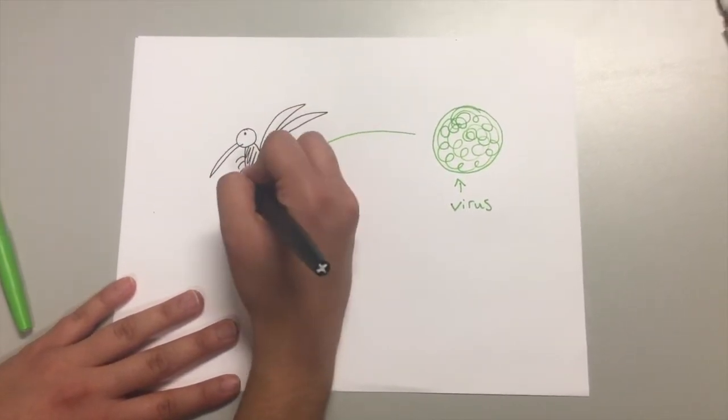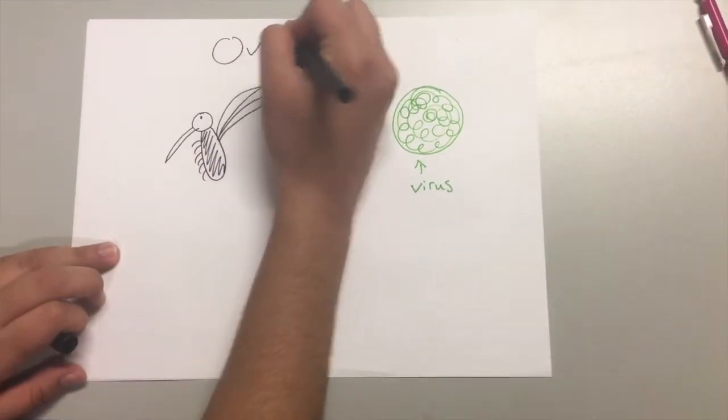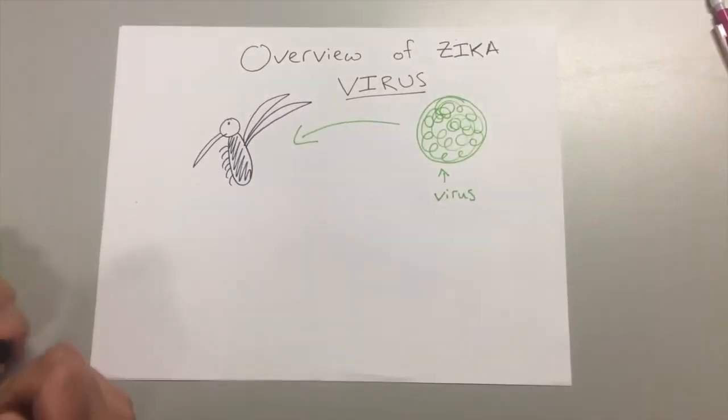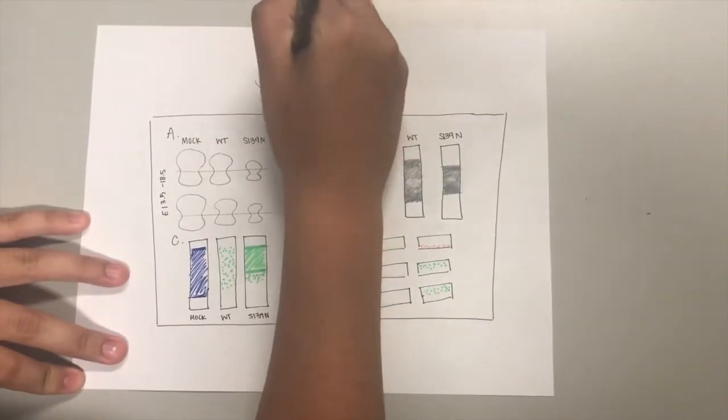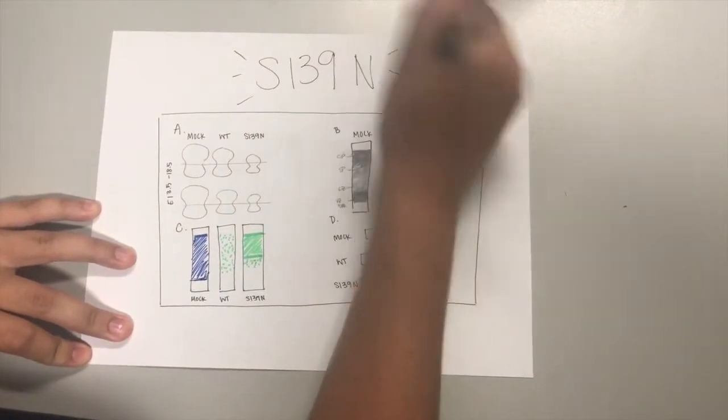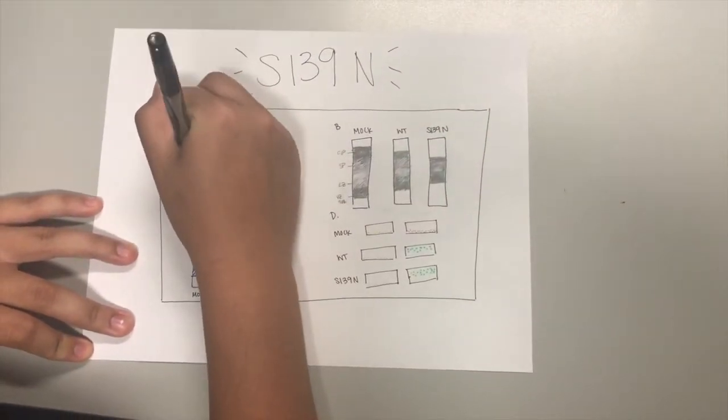In pregnant women, Zika can spread to the fetus, attacking neuronal progenitor cells and causing birth defects in the brain, the most common of which is microcephaly. Of the 7 viruses tested to find potential virulence determinants, the virus with the most neurovirulence in neonatal mice was the S139N mutant virus.